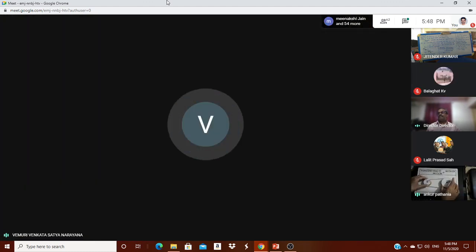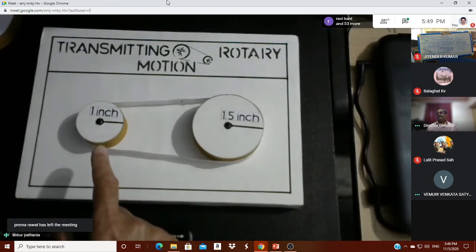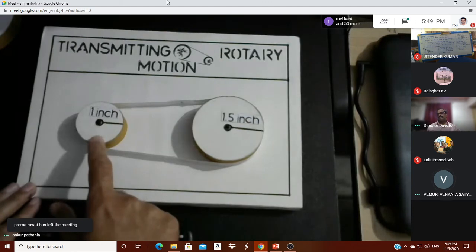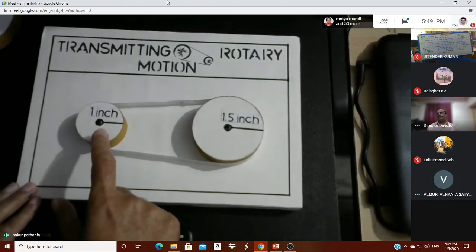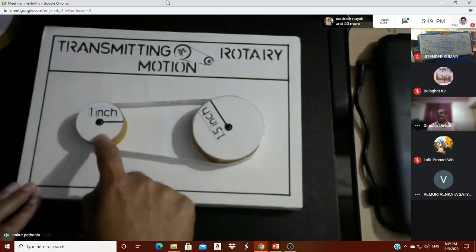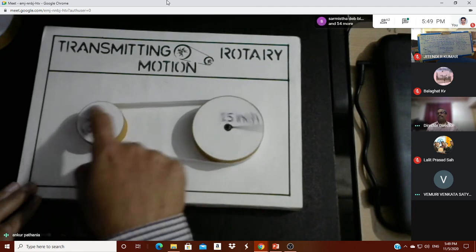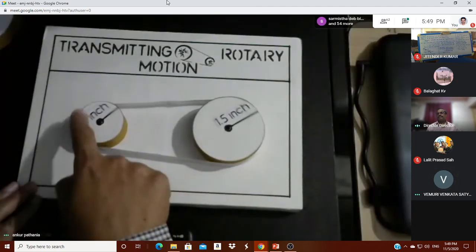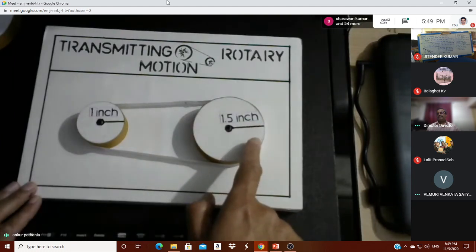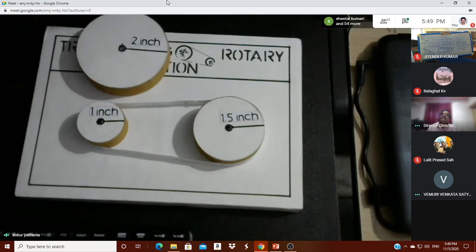So the same activity a child can perform itself, because there the PPT was adjusted by the teacher only. Now here a child himself can do the activity and get a result for himself. For example, for 1 complete revolution, this has moved by 2/3 rotation only. Now for 3 complete revolutions of the second, the 3rd revolution, both positions are same, the point from where it has started. Now this can be done with multiple circles to make the concept clear to the children, sir. This is all, sir.